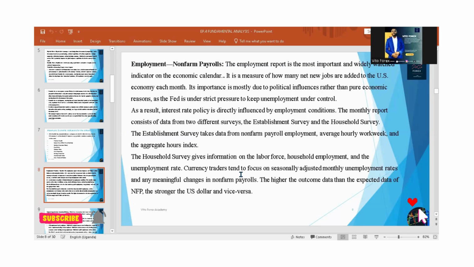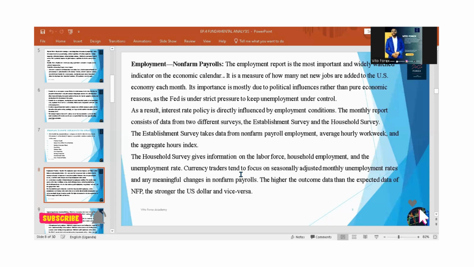The non-farm payrolls is the employment report that is usually read to us at the start of every month, particularly Friday. Every Friday of the new month, we usually have this reading coming in.